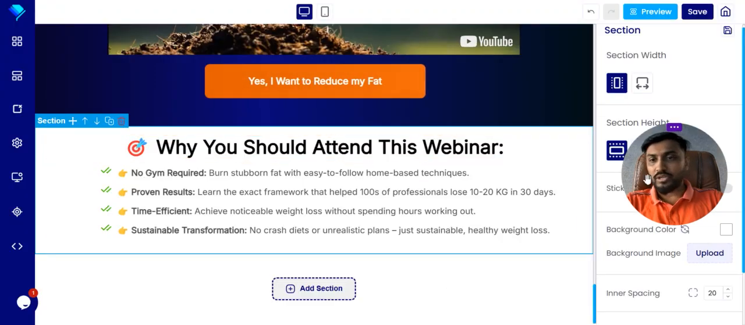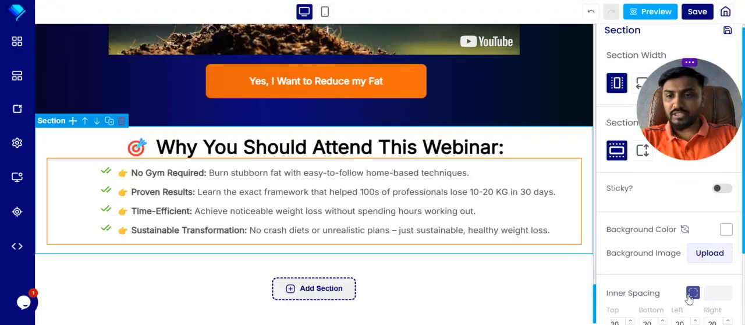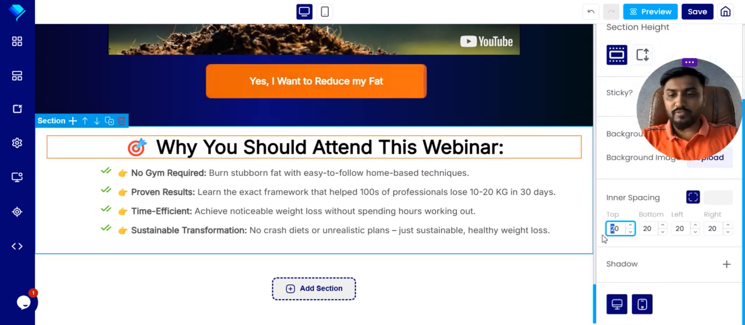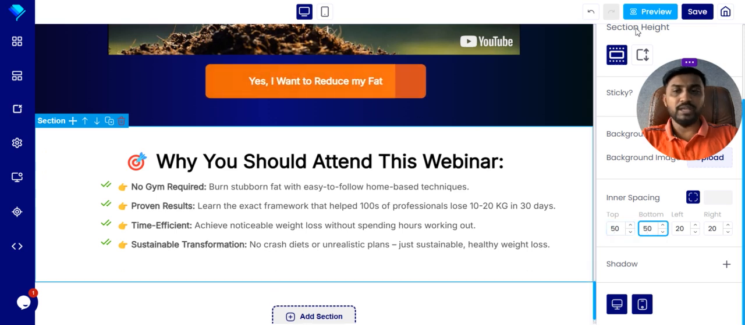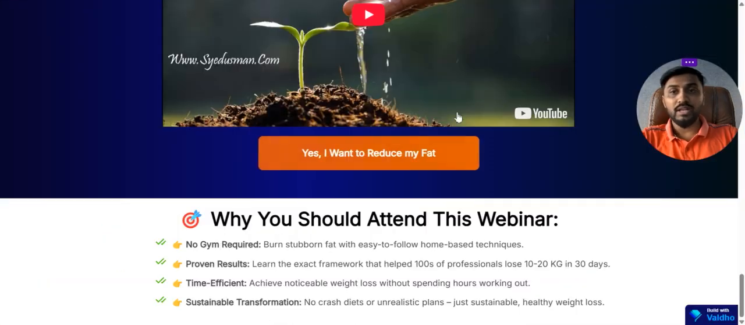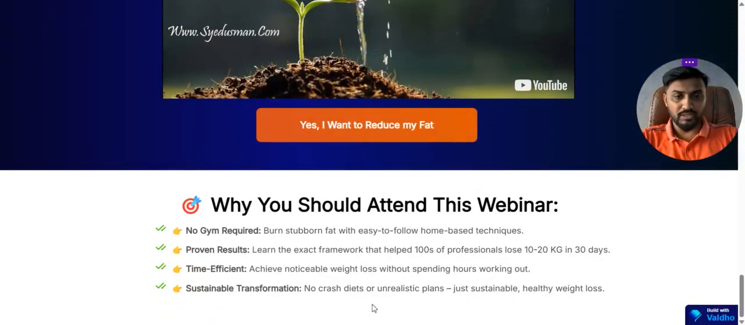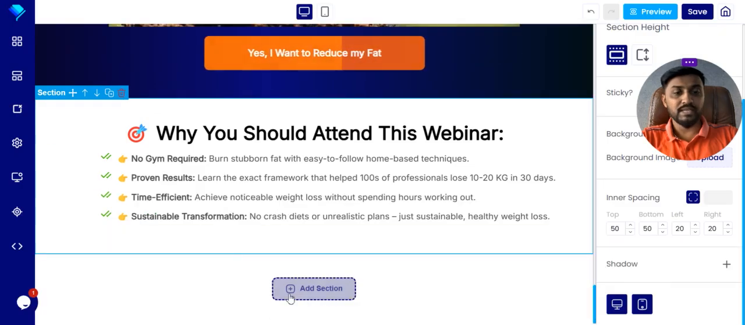You can increase the top and bottom height from here, inner spacing. Select the section setting, and here put top 50 and bottom 50. So you will get a nice look and feel. When you create a landing page, make sure that you have a good look and feel. The top and bottom have a nice size.